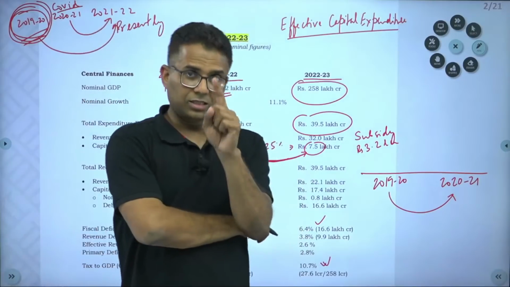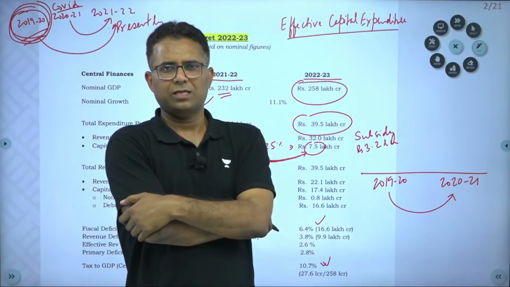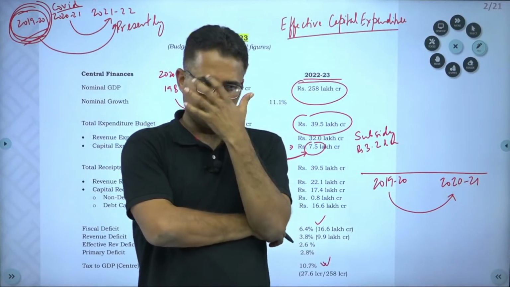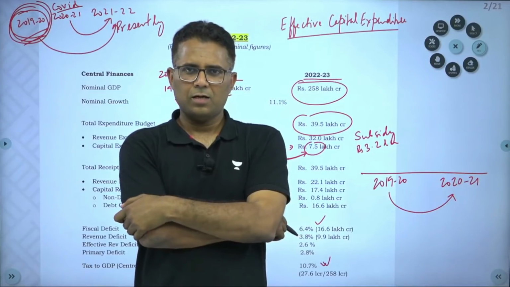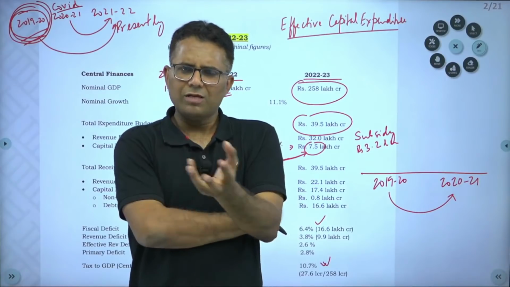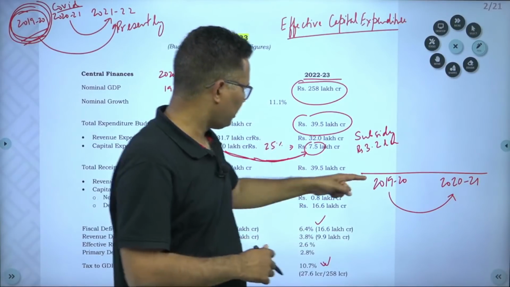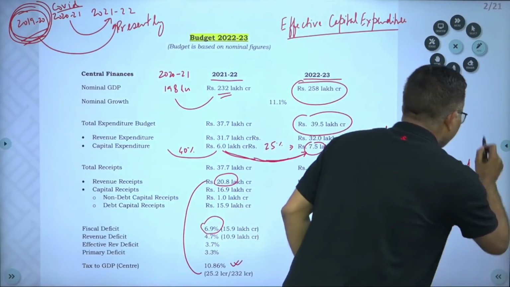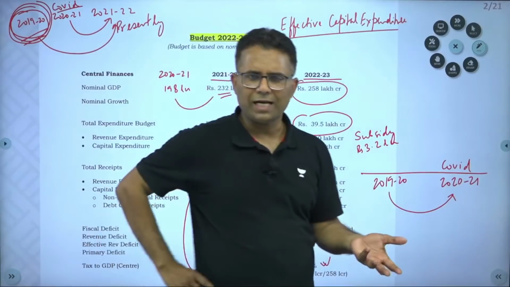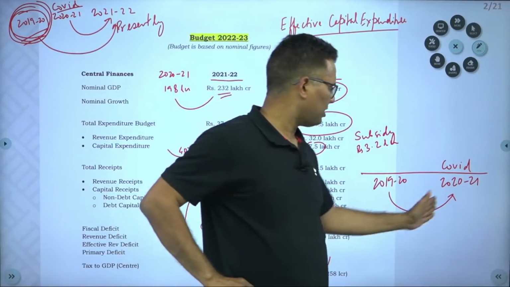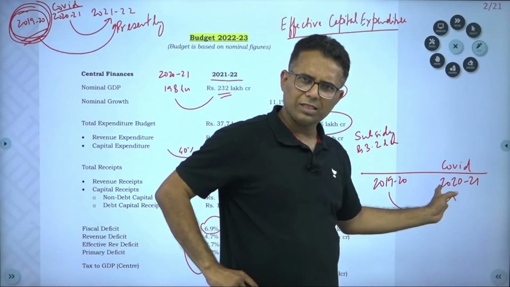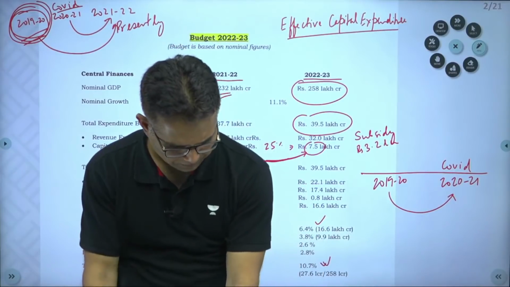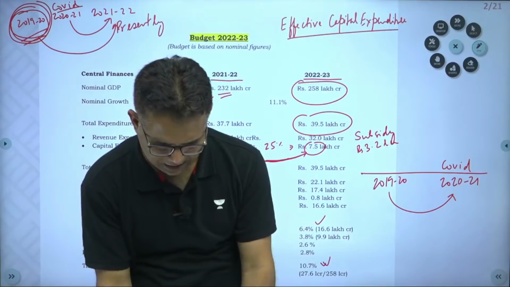But the central government's tax collection slightly increased. This is a very important piece of information that you must try to analyze. When all the macroeconomic parameters are decreasing in the COVID year, why has tax collection increased? You know that tax collection depends basically on nominal GDP. So if nominal GDP decreased and real GDP decreased, how come the central government's tax collection has increased? And it has increased.